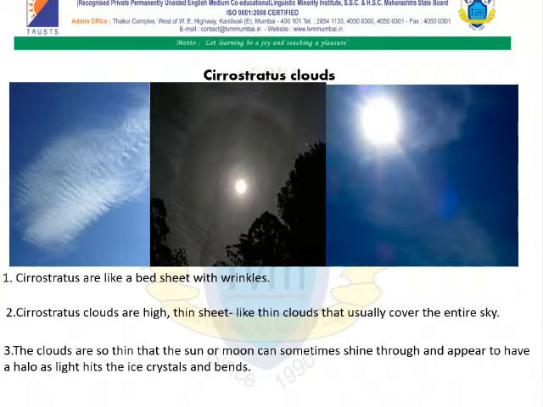Now see, students, when we talk about cirrostratus clouds, they start as feathery mare's tails that may grow in layers into thin sheet-like clouds. Besides foretelling a possible change in the weather, cirrostratus clouds may reflect the light from the sun or moon, creating colorful and sometimes airy effects. These fascinating clouds occur high in the troposphere, where water molecules freeze into ice crystals.